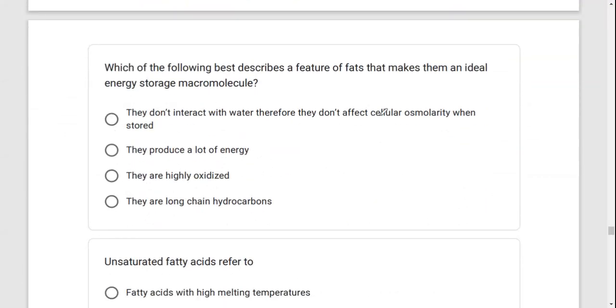Which of the following best describes the feature of fats that make them an ideal energy storage macromolecule? They don't interact with water, therefore they don't affect cellular osmolarity. This is true. This is why they are good for storage. They produce a lot of energy. This is important not for storage but for production of energy. They are not highly oxidized. They are long chain hydrocarbons. This is important not for storage but for production of energy.